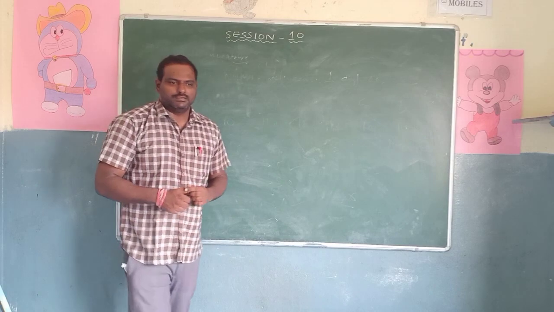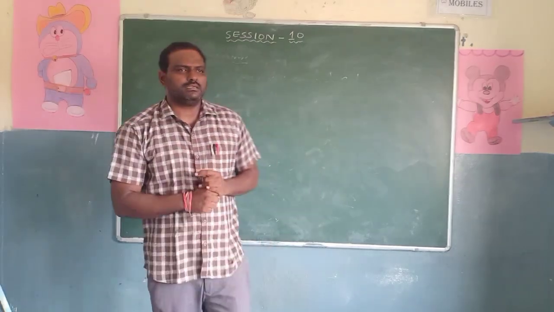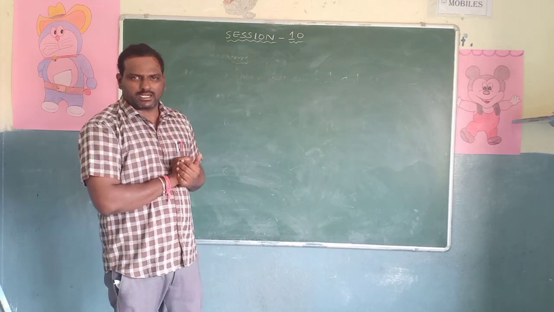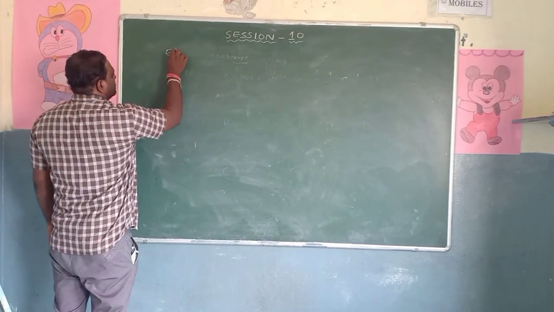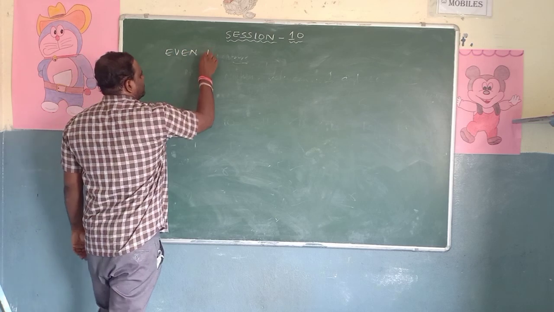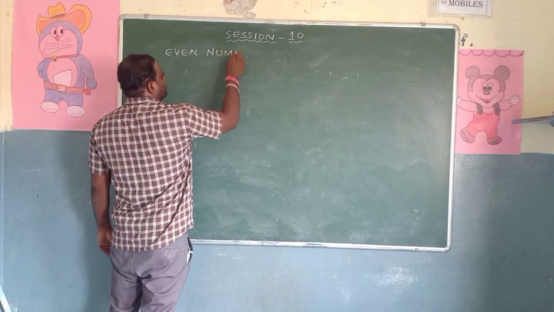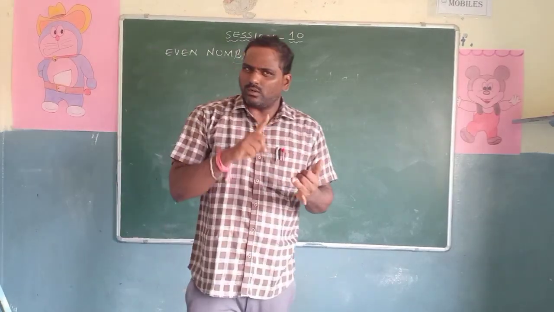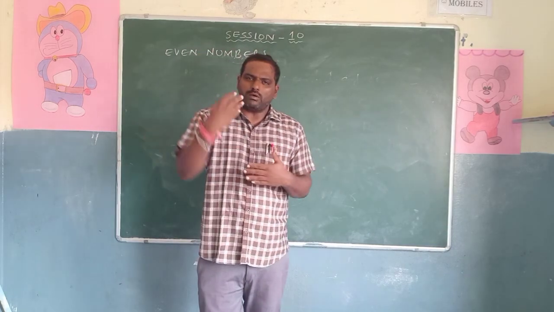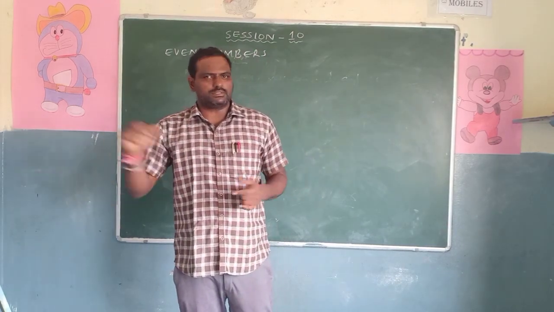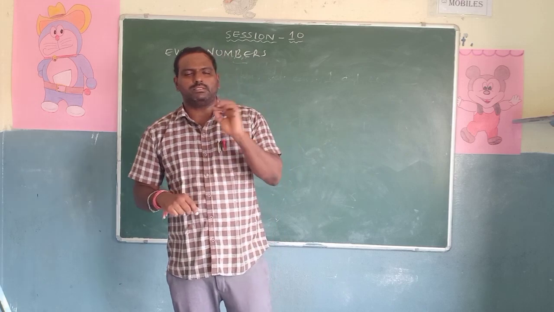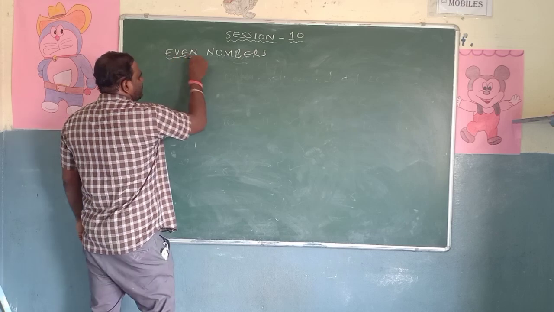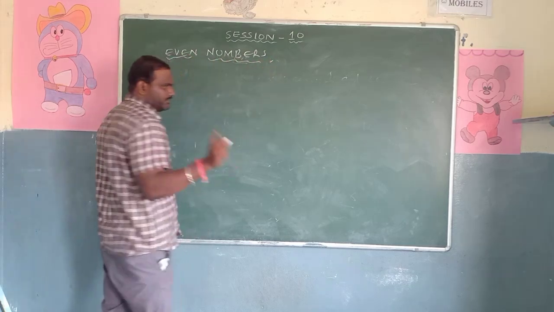Right? Yes. Coming to the next definition, a basic definition that maximum of the students will forget and are unable to tell even in the higher classes: even numbers and odd numbers. Up to now we have only natural numbers and whole numbers, because in the textbook it comes later. Before that, I just wanted to give whole numbers and natural numbers. Now I will go for one more kind of number, even numbers. I will give two definitions.